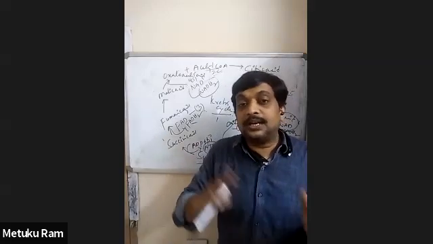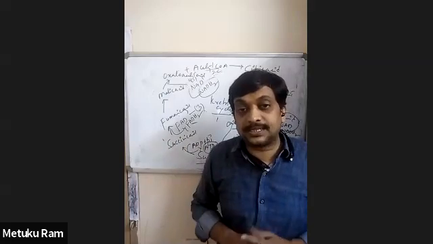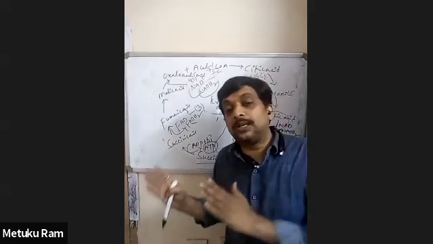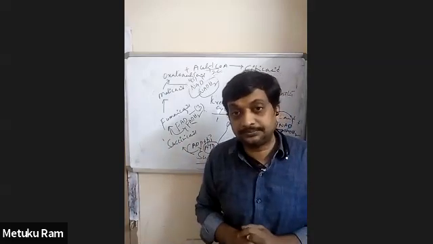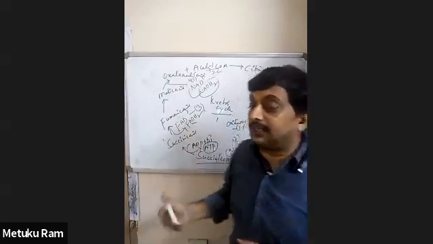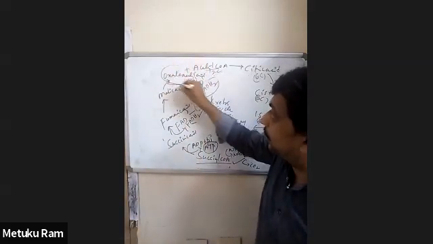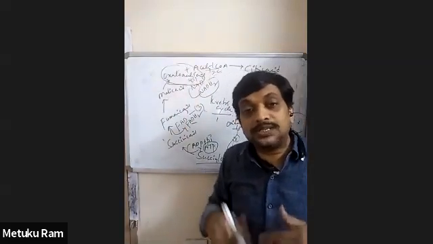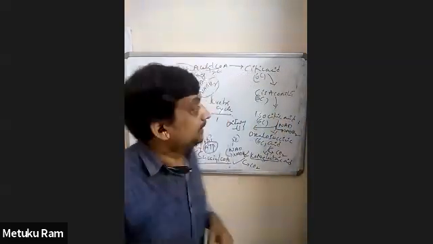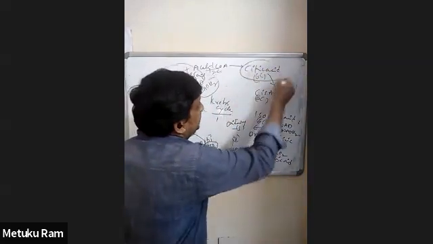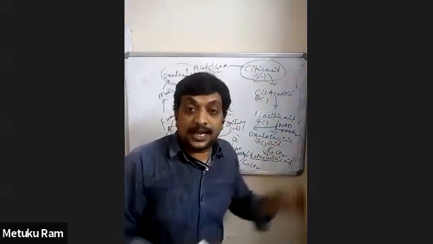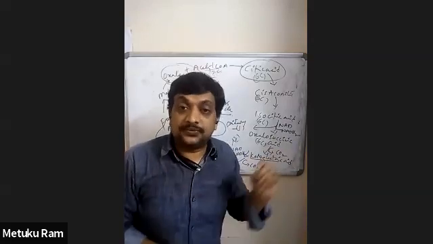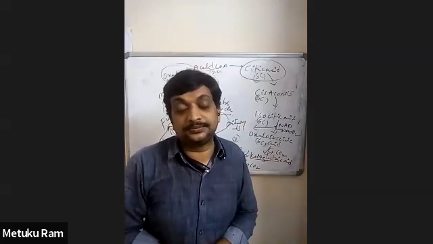Now, what is the last product of this TCA cycle? What is the starting product of this TCA cycle? The last product of the TCA cycle, or Krebs cycle, is oxaloacetic acid. What is the first product of this Krebs cycle? The first product is citric acid. The last product is oxaloacetic acid. The first product is citric acid.